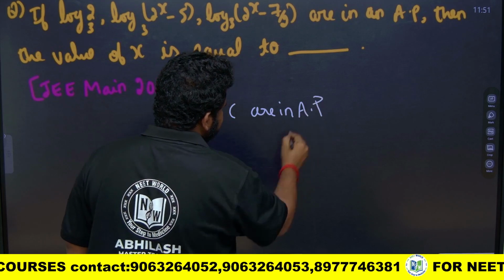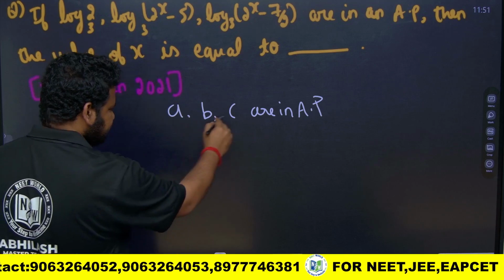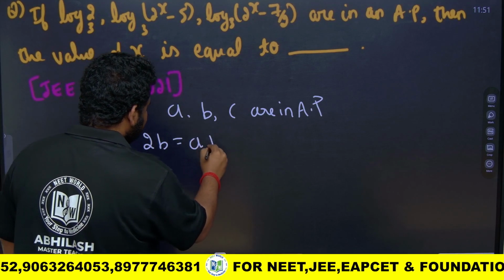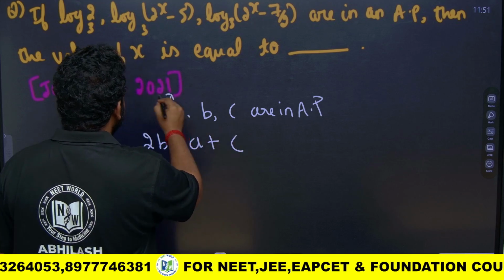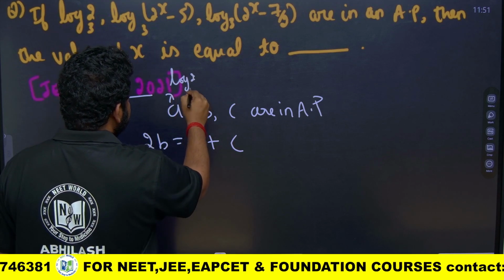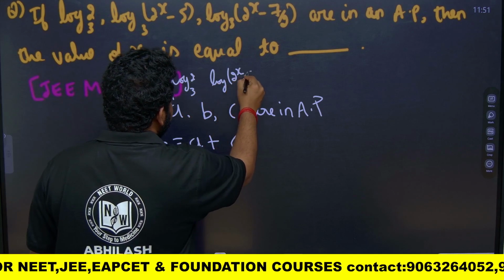Okay, if A, B, C are in AP, you must have studied this in class 10th as well. The condition for AP says that if A, B, C are 3 terms in AP, then 2B is equal to A plus C. This is a Mains 2021 question. Here A is nothing but log 2 to the base 3. B is log of 2 to the power of x minus 5 to the base 3.